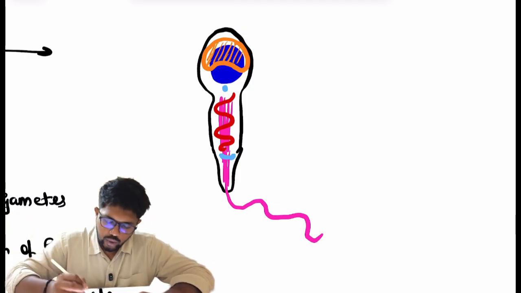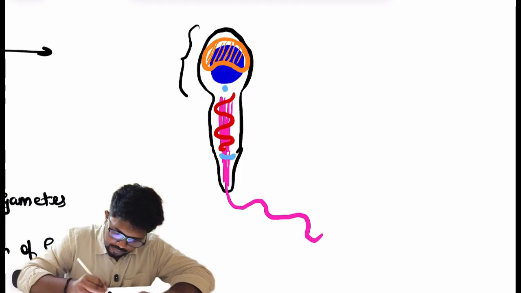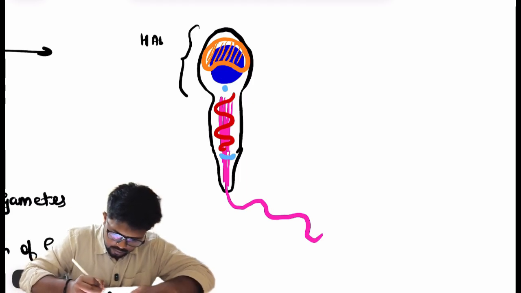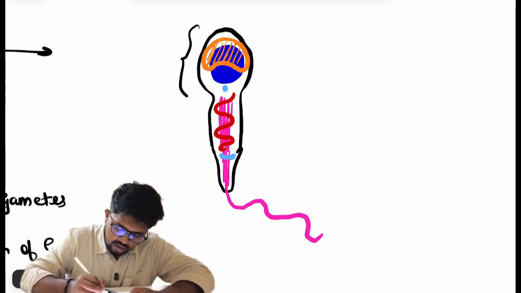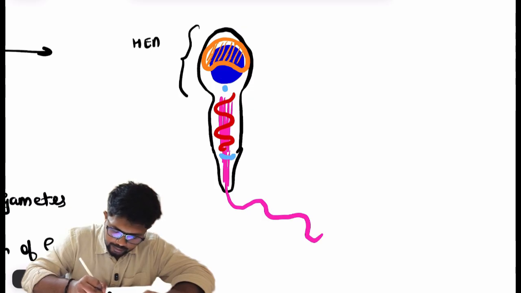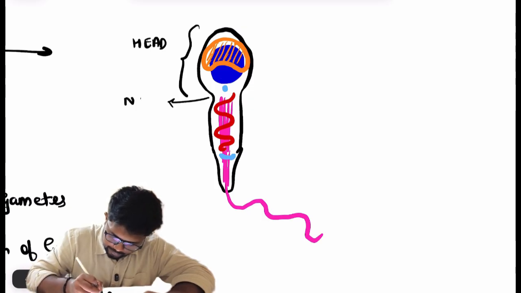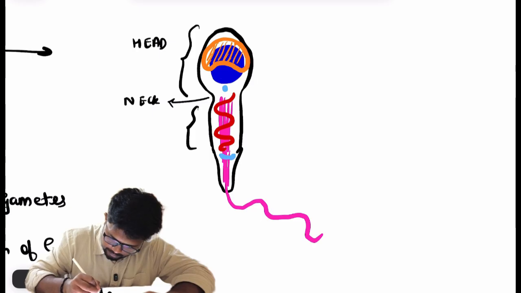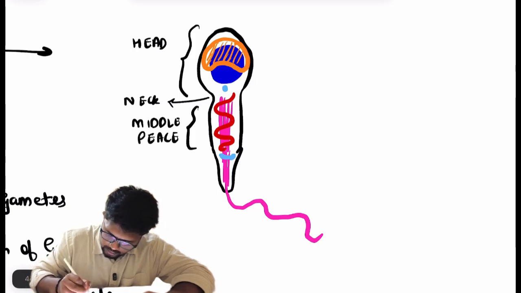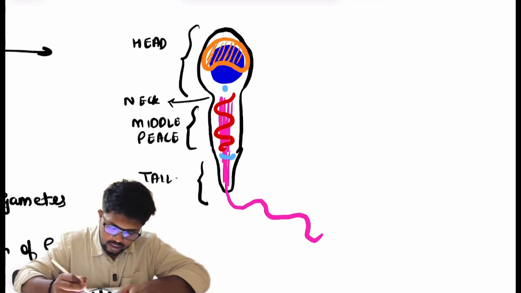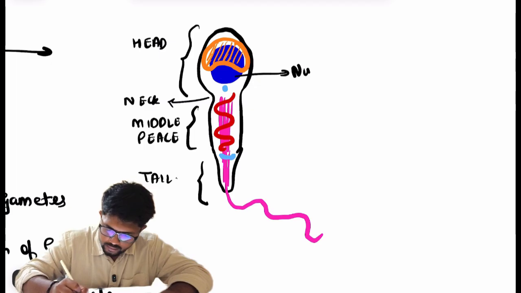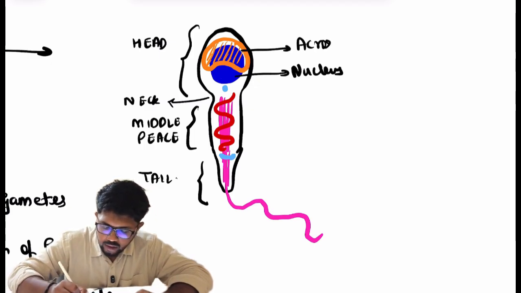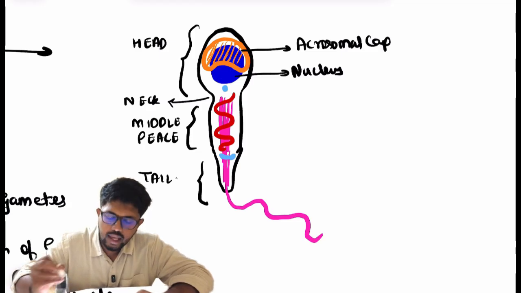The spermatozoa has a head, neck, middle piece or body, and the tail. In the head there is the nucleus, and this bilaminar fold forming the cap is called the acrosomal cap, which is formed by the Golgi apparatus.